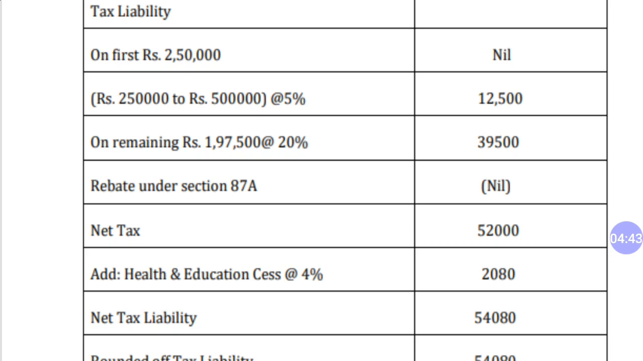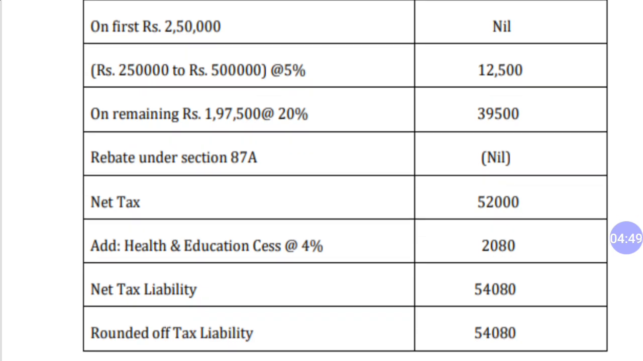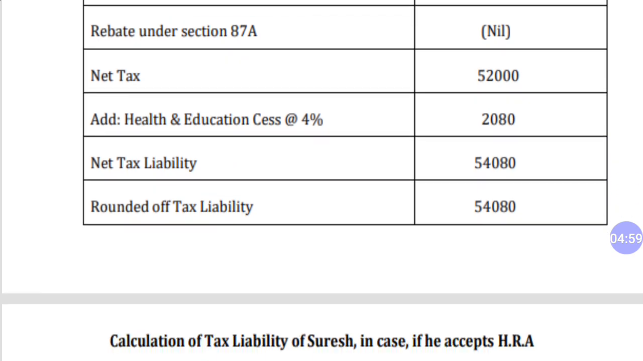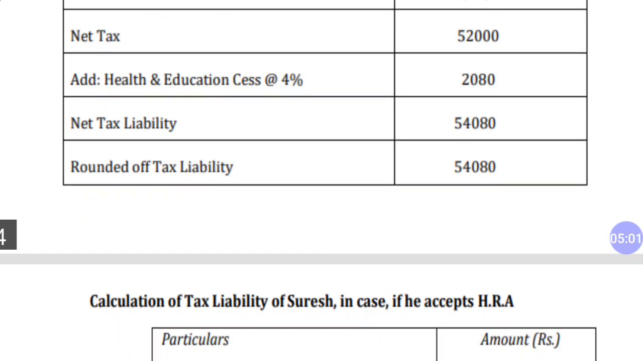Health and education cess 4%. Net tax liability 54,080, and rounded off tax liability is 54,080. So this is the amount of tax liability when he opts for rent free accommodation. Now let's check the amount of tax payable in the second condition.